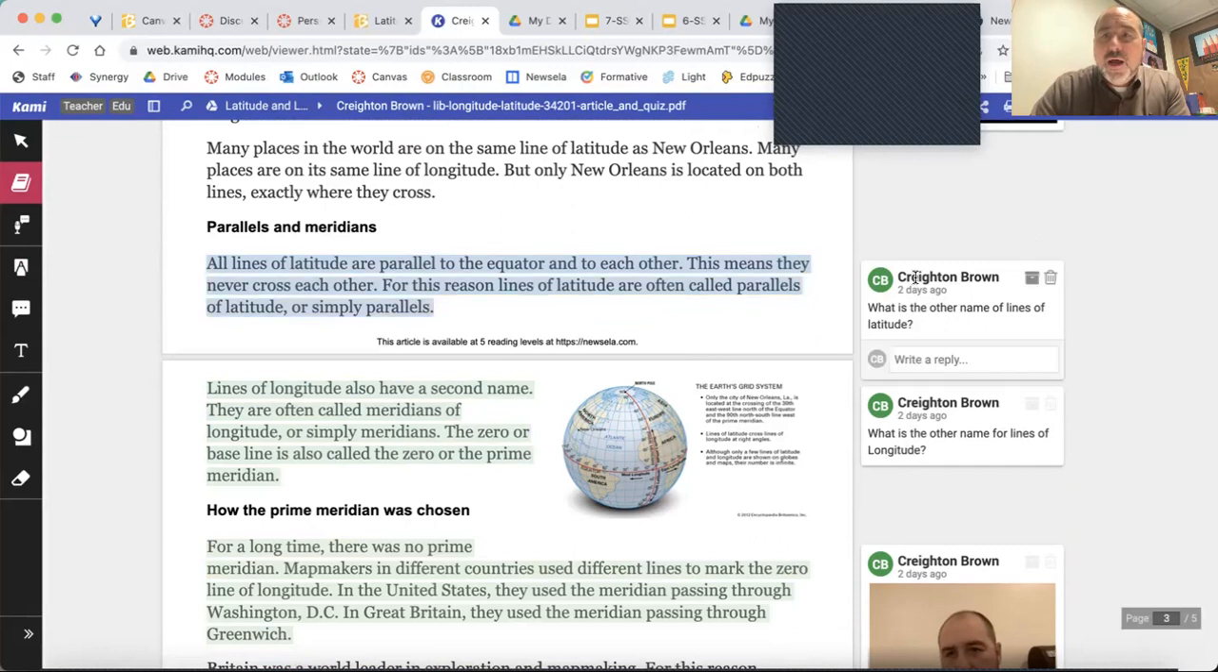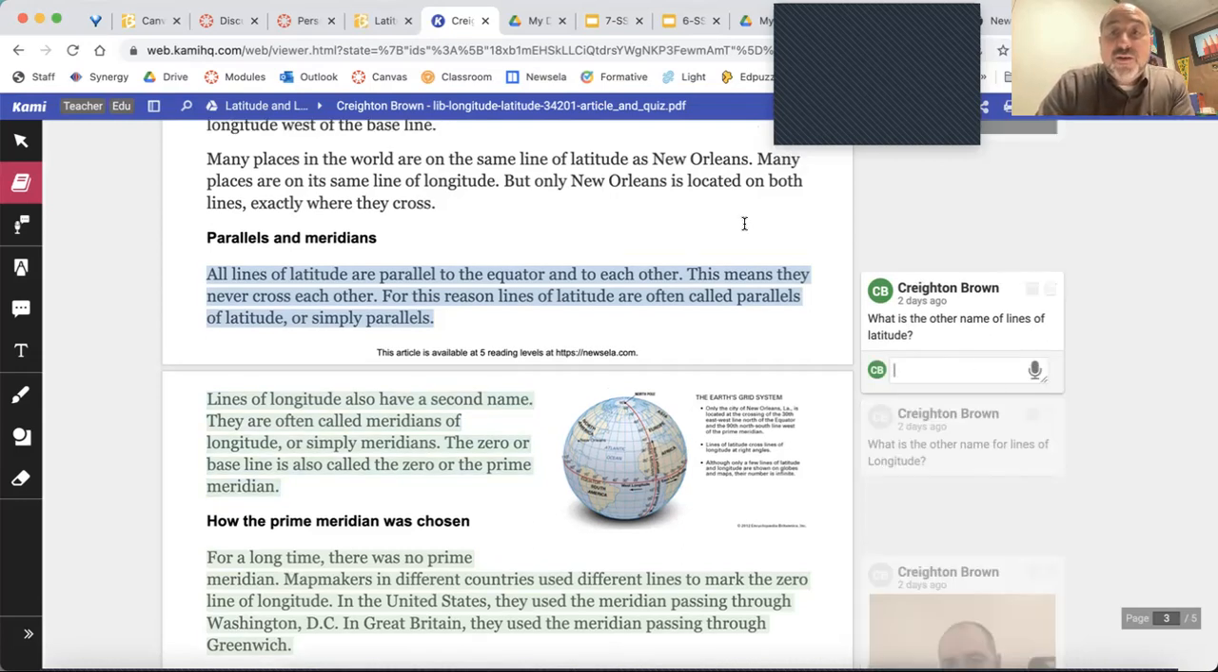We're going to see how this all works. Sometimes I have a question for you over here, and like this one, it says, what is the other name of lines of latitude? You might not know right now, but as you read, you're going to figure that out. So just go ahead and post your answer in here.